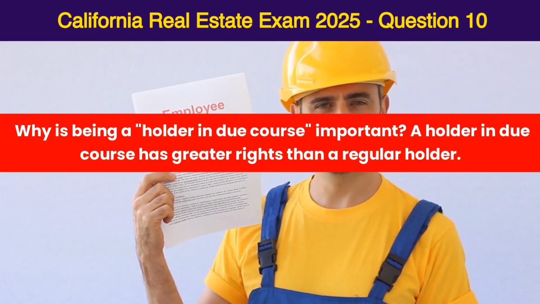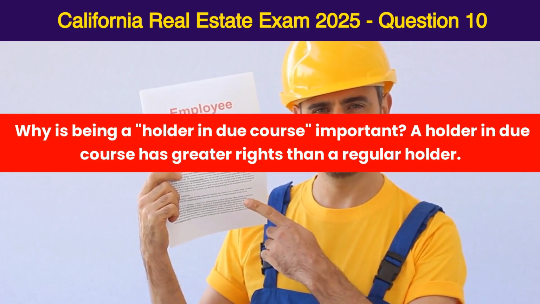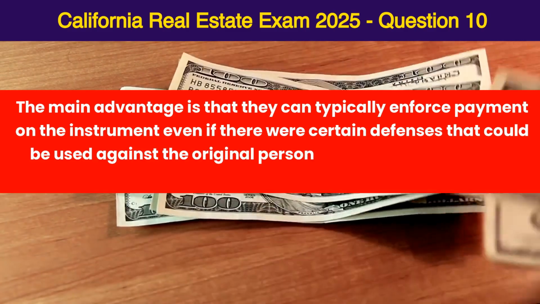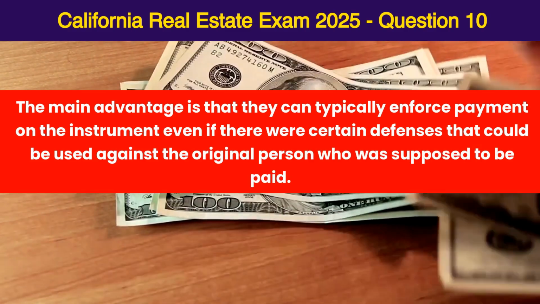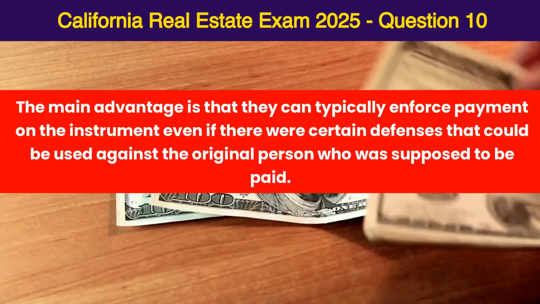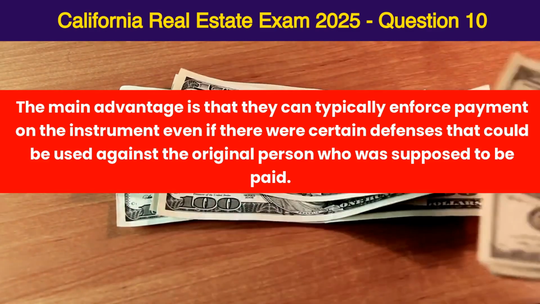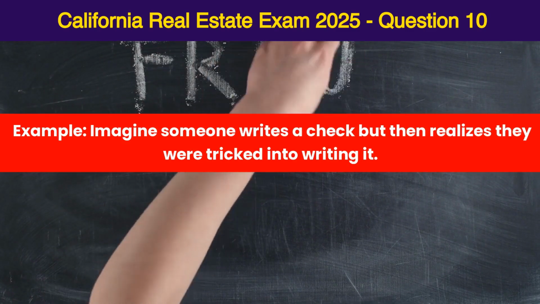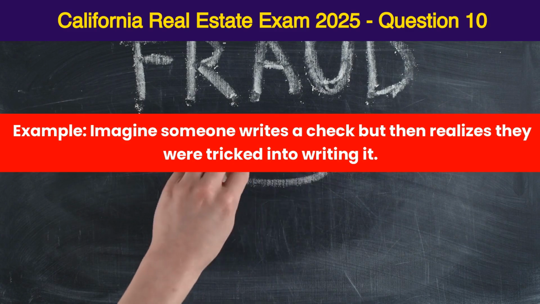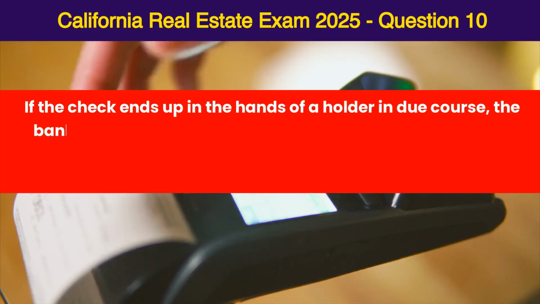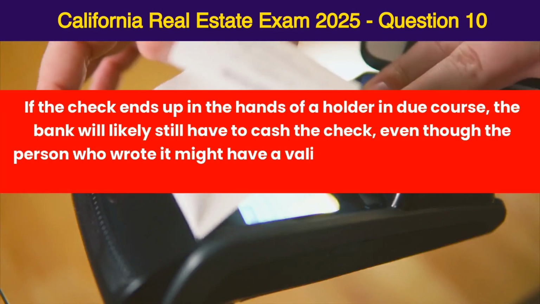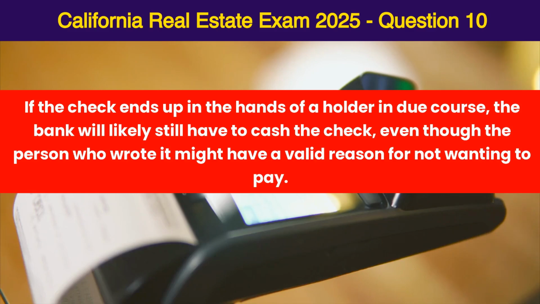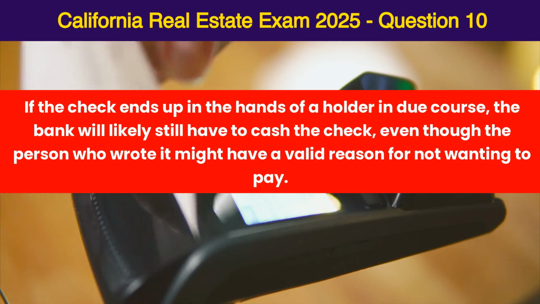A holder in due course has greater rights than a regular holder. The main advantage is that they can typically enforce payment on the instrument even if there were certain defenses that could be used against the original person who was supposed to be paid. Example: imagine someone writes a check but then realizes they were tricked into writing it. If the check ends up in the hands of a holder in due course, the bank will likely still have to cash the check, even though the person who wrote it might have a valid reason for not wanting to